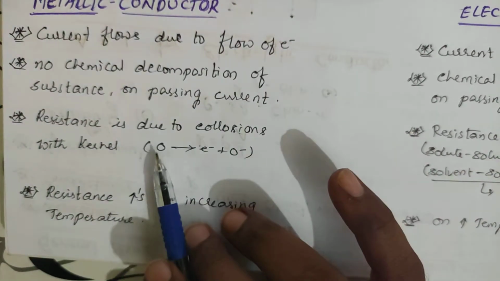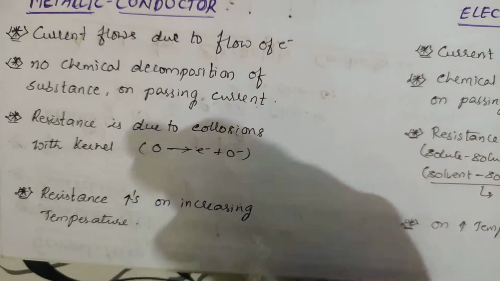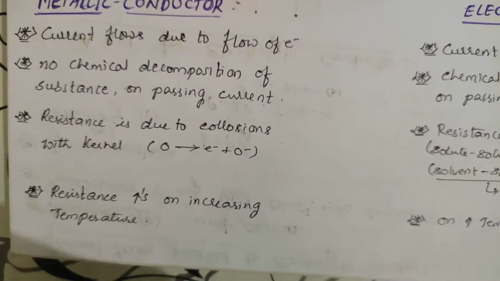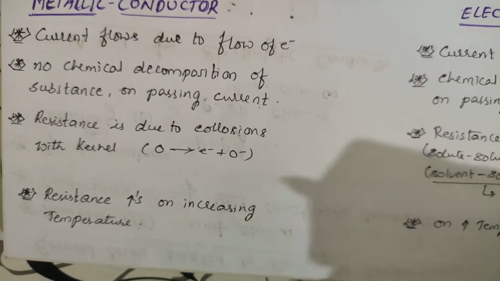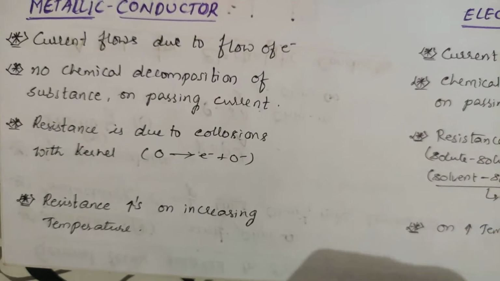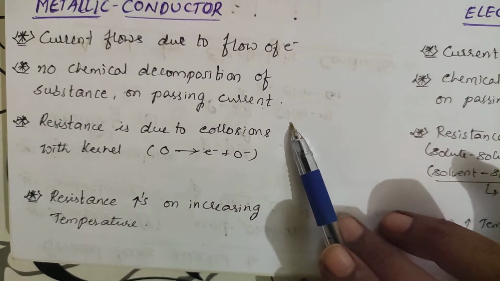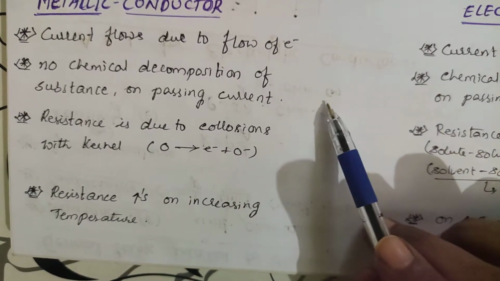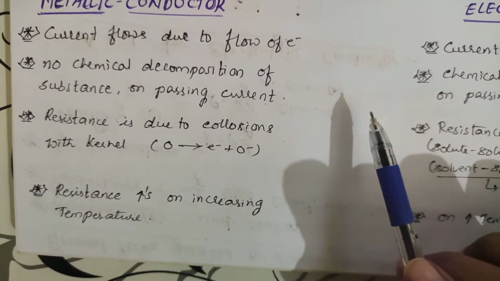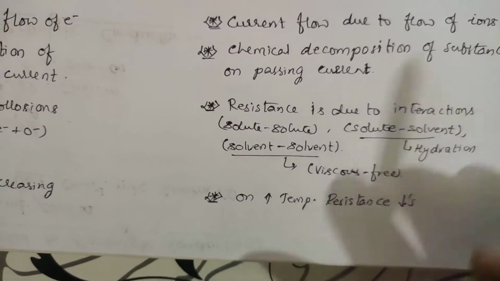Here, whatever resistance is present in the metallic conductor is due to the collisions of the kernels. Kernels are the substances from physics. Inner orbit and nucleus together is called a kernel, right? If one electron moves from one atom to the other atom, so there is movement of electrons, right? If an electron moves from one atom to another atom, what happens? Collision between the molecules occurs. Here, resistance is due to the interactions.